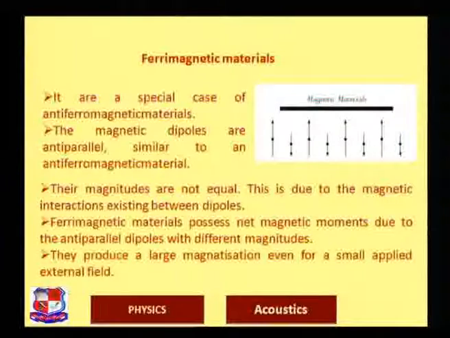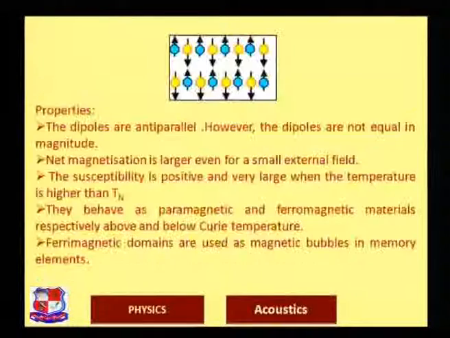You can say that the magnetic dipoles are antiparallel, similar to an antiferromagnetic material, but their magnitudes are not equal. This is due to the magnetic interactions existing between dipoles. Ferrimagnetic materials possess net magnetic moments due to the antiparallel dipoles with different magnitudes. They produce large magnetization even for a small applied external field.